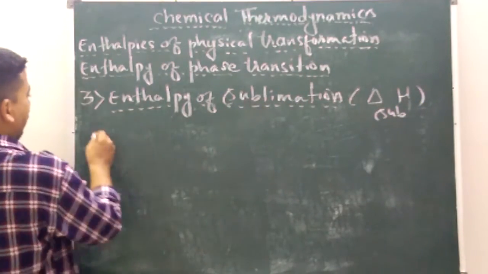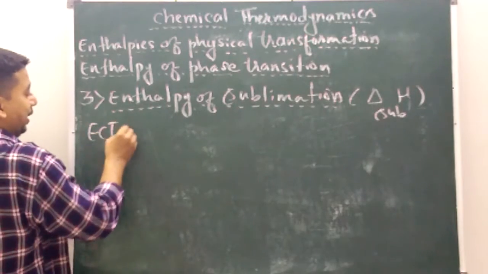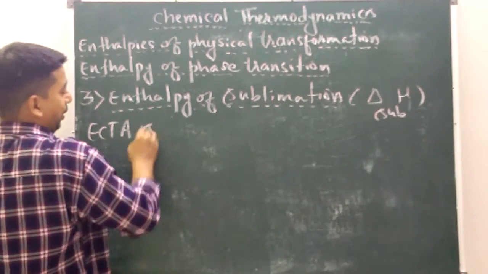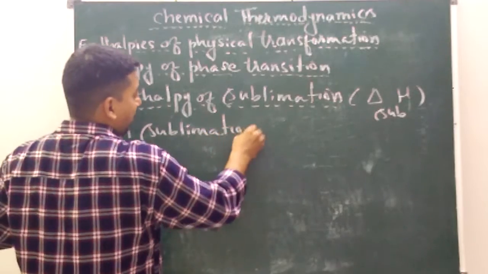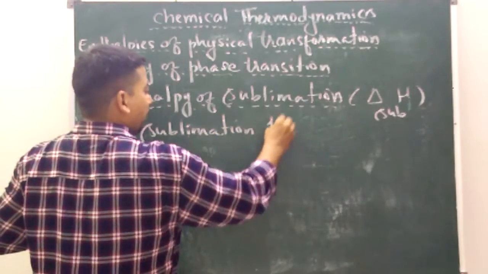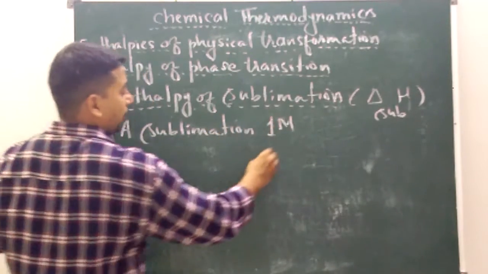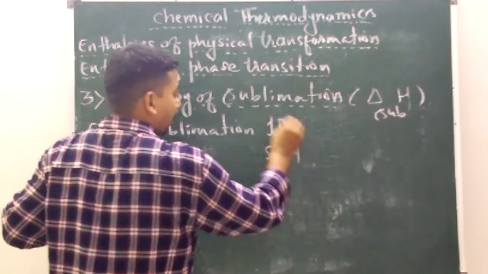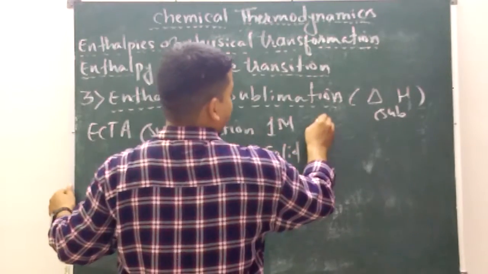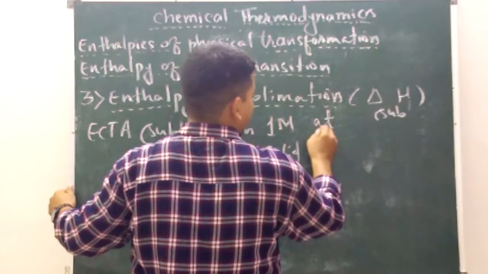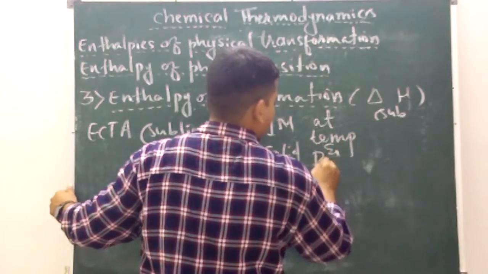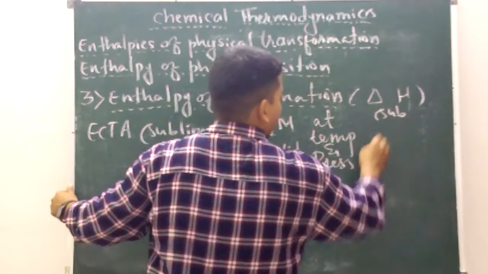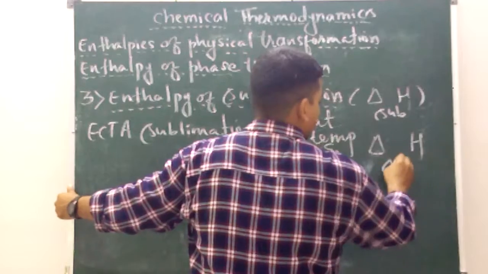Same shortcut: the enthalpy change that accompanies the sublimation of 1 mole of solid at constant temperature and pressure is called enthalpy of sublimation.